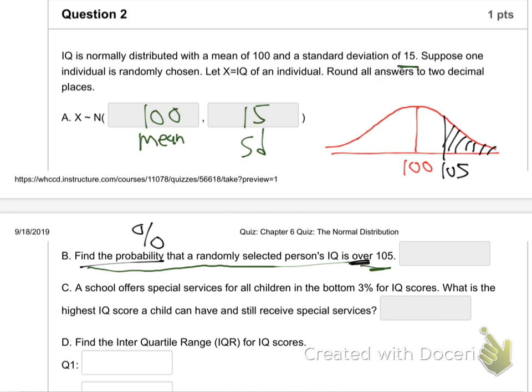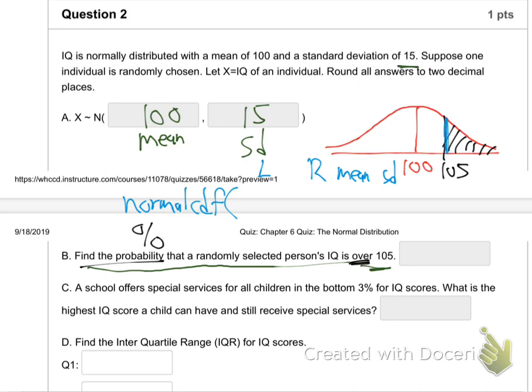So that means normal CDF. Normal CDF. And remember how it always works. Whoops, I shouldn't have put it right there. There's no room. Normal CDF is always left edge, right edge, mean, and standard deviation. So what's the left edge of that chunk of shading?